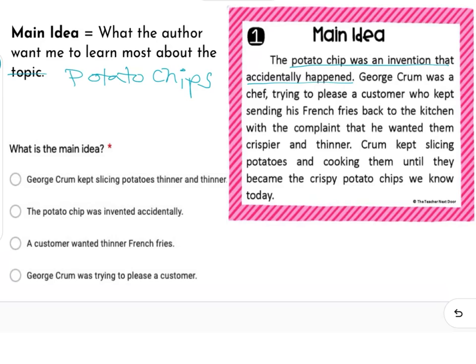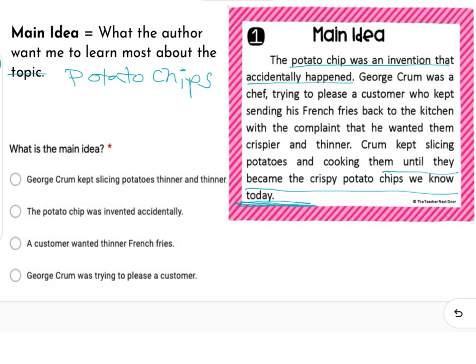So I know that the topic was potato chips, and in the first sentence it says the potato chip was an invention that accidentally happened. Then it goes on to talk about how George Crumb was a chef trying to please a customer who kept sending his French fries back to the kitchen with the complaint that he wanted them crispier and thinner. Crumb kept slicing potatoes and cooking them until they became the crispy potato chips we know today. So in the first and last sentence, it's talking about how the potato chip was made. It's not about flavors of potato chips. It's not about how many potato chips are manufactured and produced and sold around the world. It's about how the potato chip was invented.